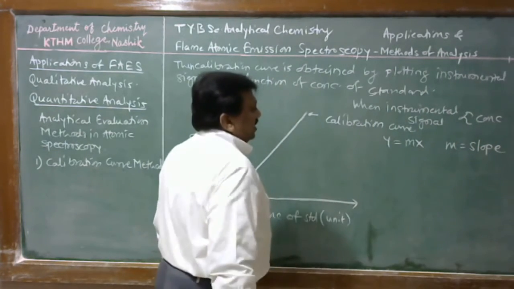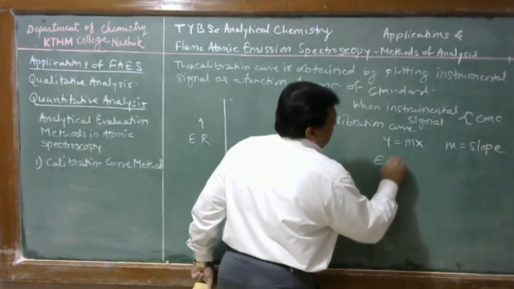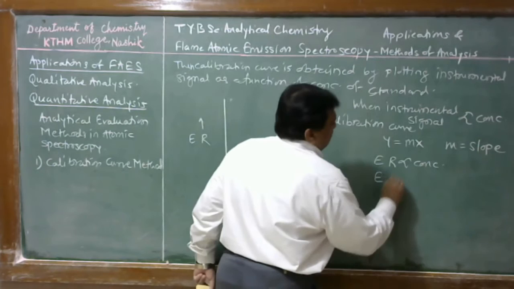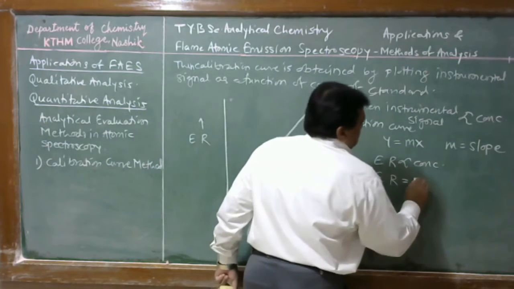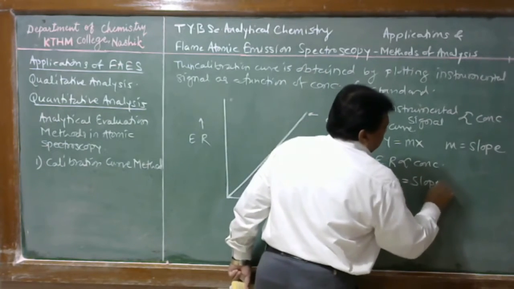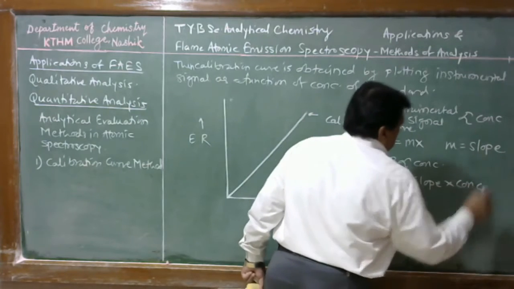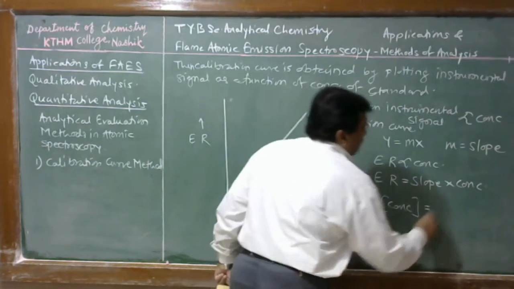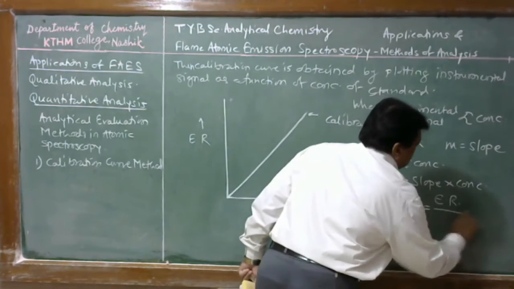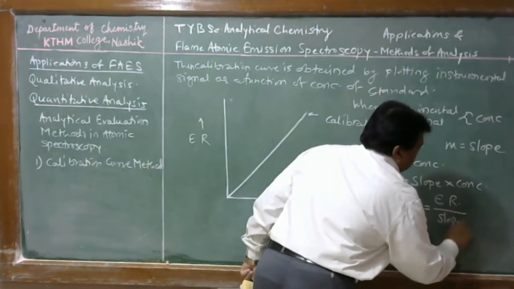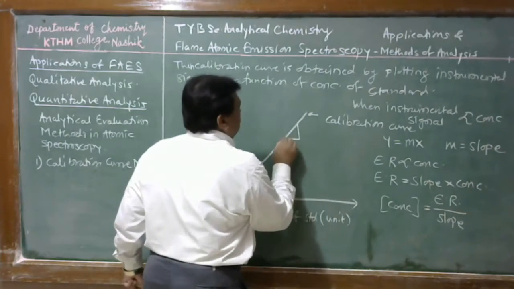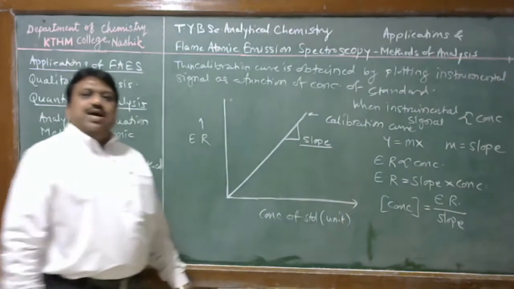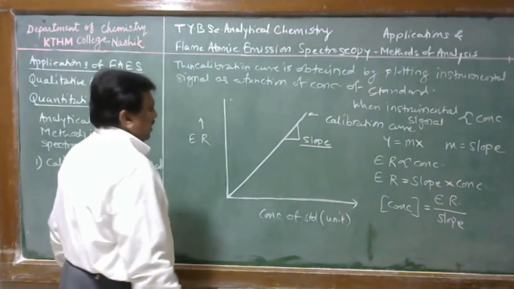Therefore, in flame emission spectroscopy, emission reading equals slope of the line times concentration. So the concentration of the analyte is equal to the emission reading of the analyte divided by the slope of the line. Directly we can find the concentration of the sample by using the slope.